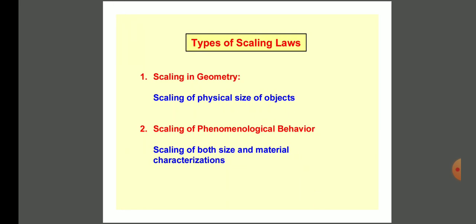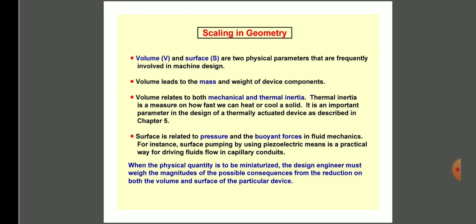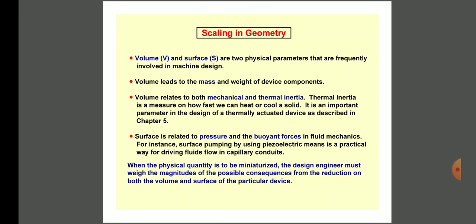So there are two types of scaling laws. The first one depends on the size of the physical objects. The second involves both the size and material properties of the system. So the first topic is scaling in geometry. Here volume and surface are the two physical parameters that are frequently involved in machine design.